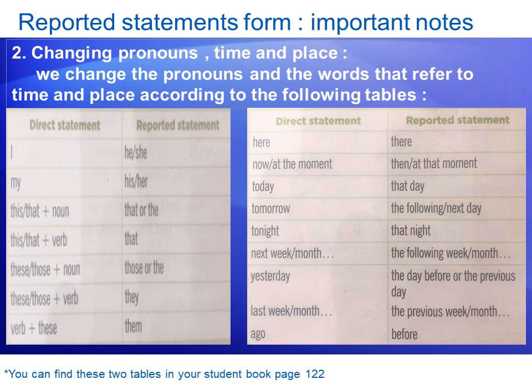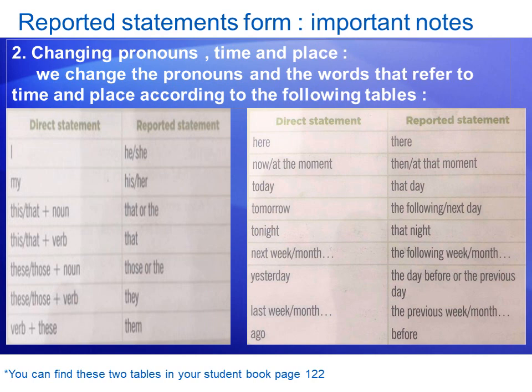For time and places we have the other table. Here becomes there. Now or at the moment becomes then or at that moment. Today, that day. Tomorrow, the following or the next day. Tonight, that night. Next week, month become the following week, month. Yesterday, the day before or the previous day.